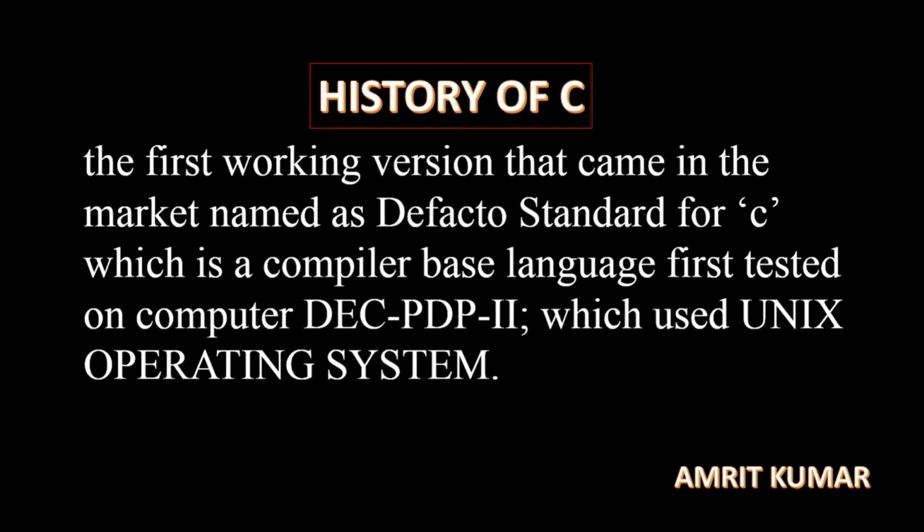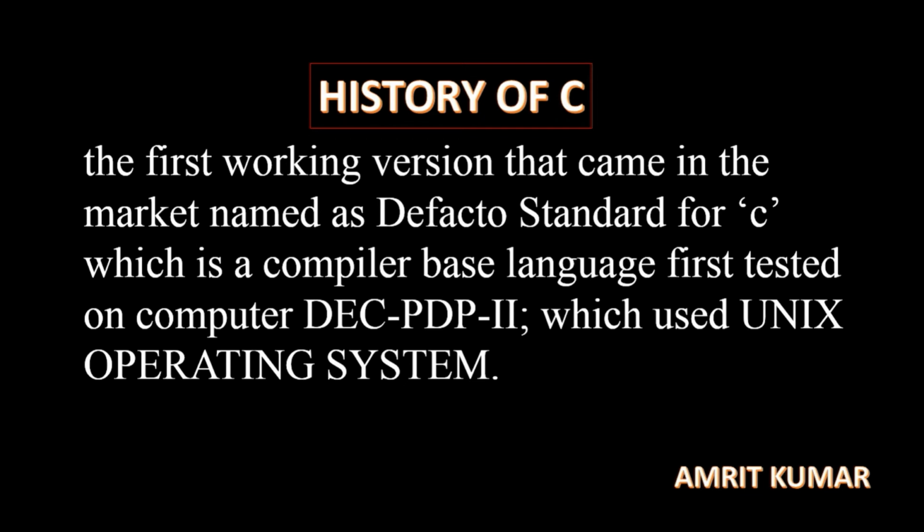That means all the compiling is done by the compiler, and it was tested on the computer DEC PDP-2. DEC PDP-2 was the computer at that time that tested the de facto standard version of C language and compiled that language. DEC PDP-2 also used the Unix operating system.